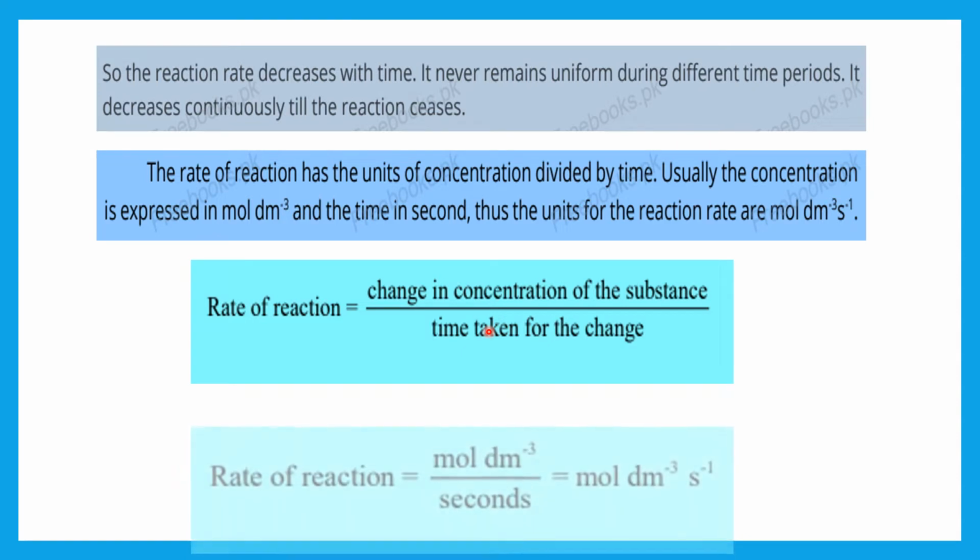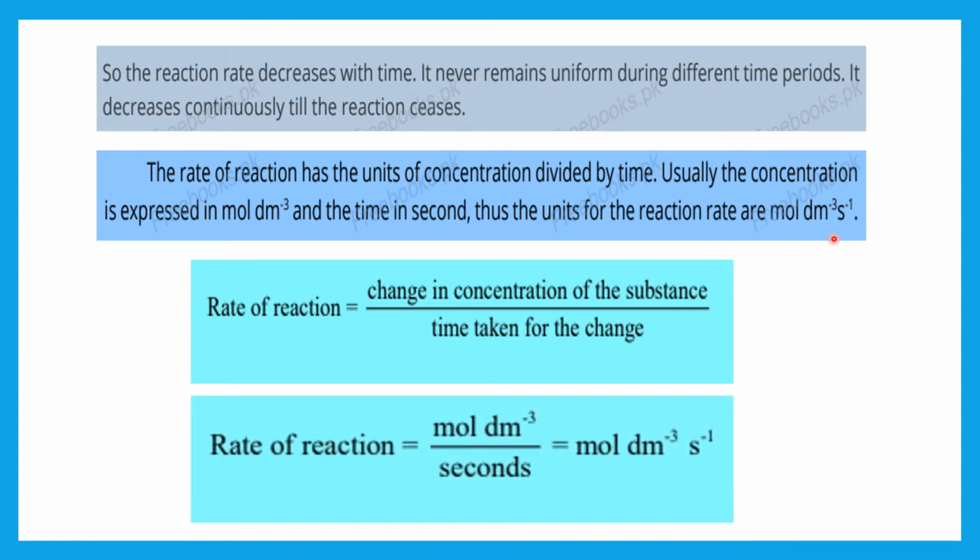So the unit for this will be mole per decimeter cube per second, as we have shown here mathematically, concentration in mole per decimeter cube and time in seconds. So the unit for the rate of the reaction will be mole per decimeter cube per second.